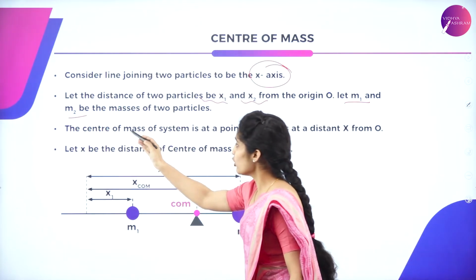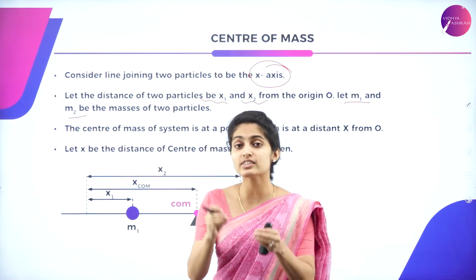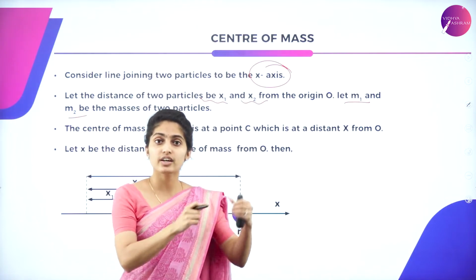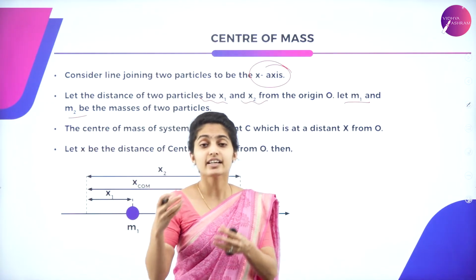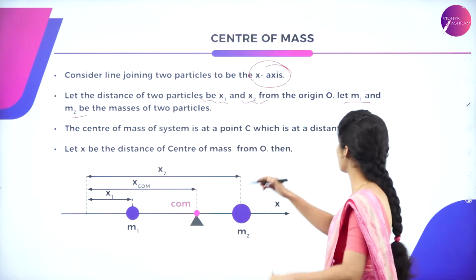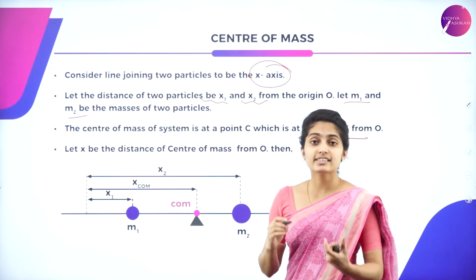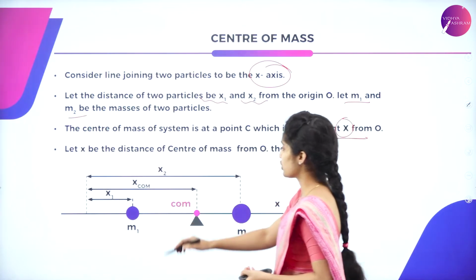So the center of mass of the system is also situated on the x-axis, because the center of the particles is always on the axis. Here the center of mass of the system is situated at C, at a distance capital X from the origin O.